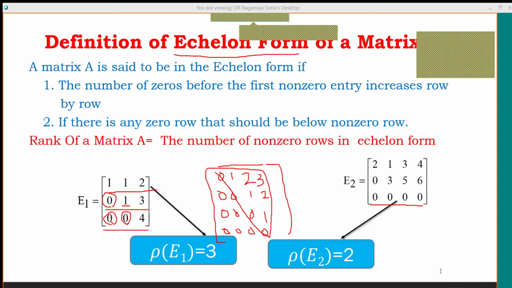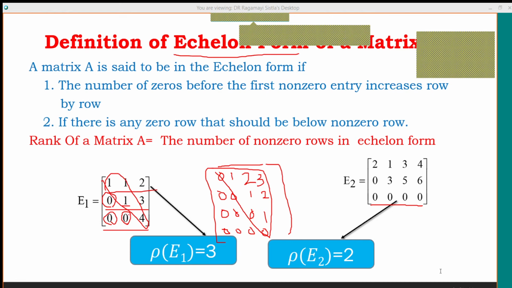Anyone can post in the chat box: when do you say a matrix is an upper triangular matrix? Yes, very good. Diagonal below elements are zeros. These are the diagonal elements, and the elements below the diagonal are zeros.